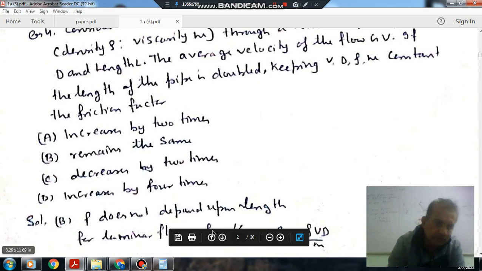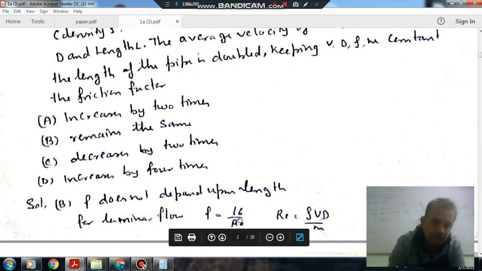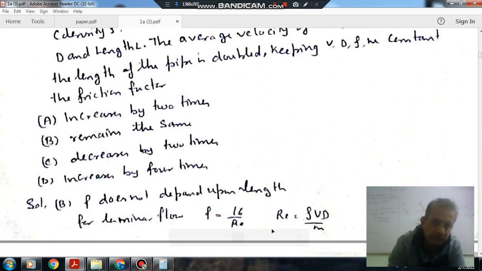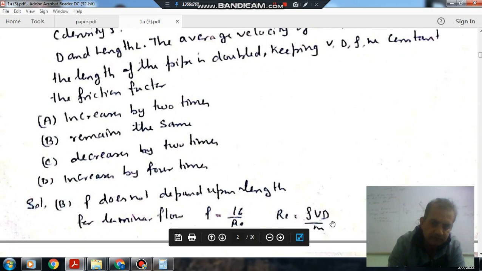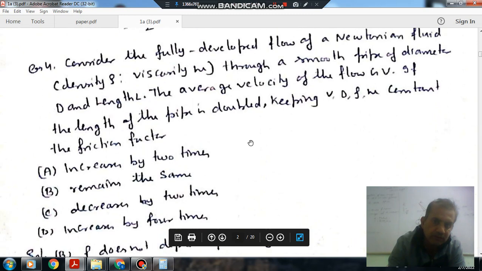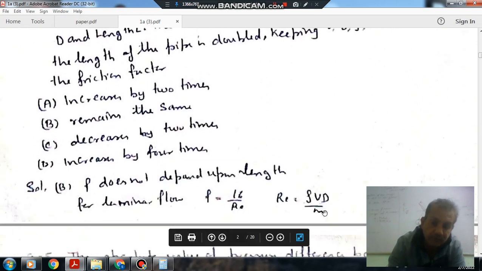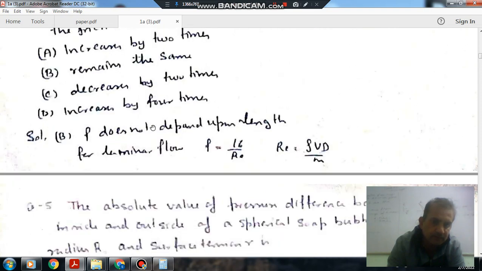The friction factor is 16 by Re in laminar flow, fully developed flow. Re is your rho VD by mu, so here the Reynolds number depends upon the diameter, not on the length, because it is internal flow. In case of internal flow the Reynolds number is rho VD by mu, whereas in case of external flow it is rho VL by mu. As the Reynolds number remains the same, the friction factor will also remain the same. So B, it remains the same.